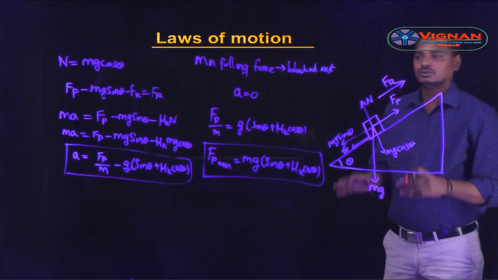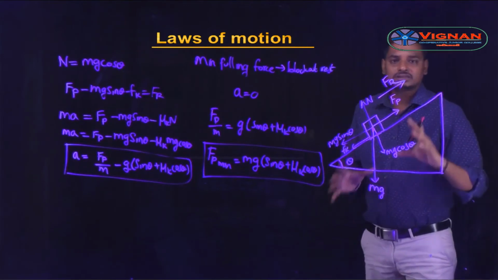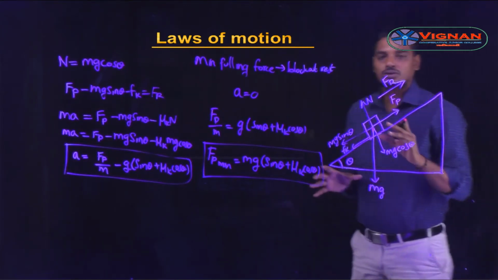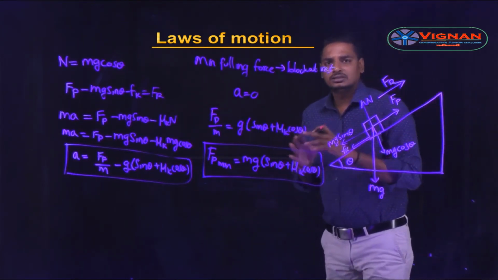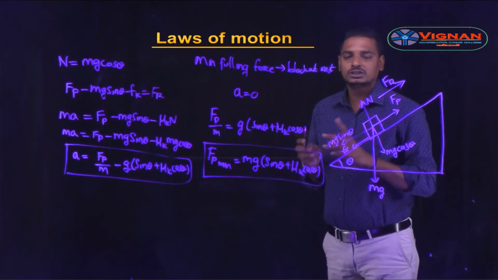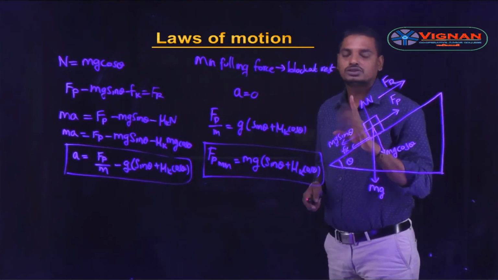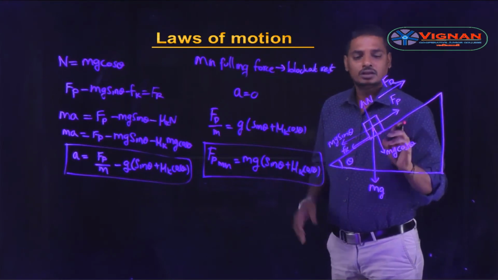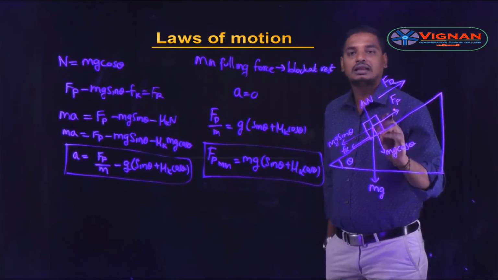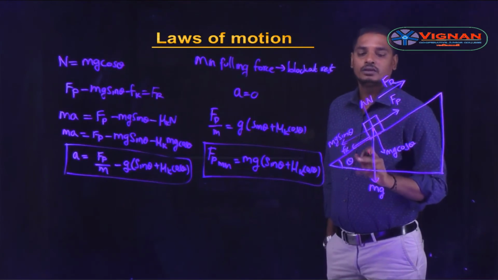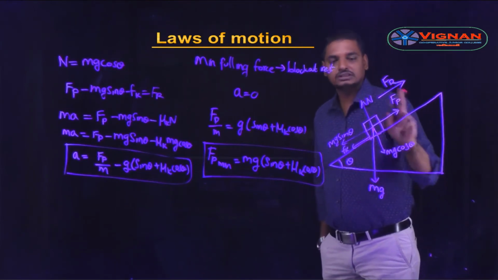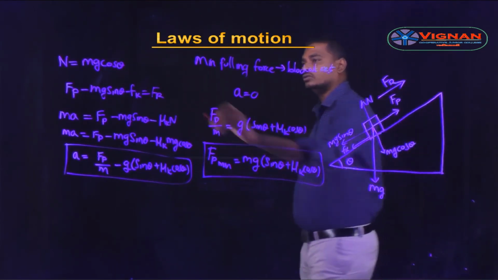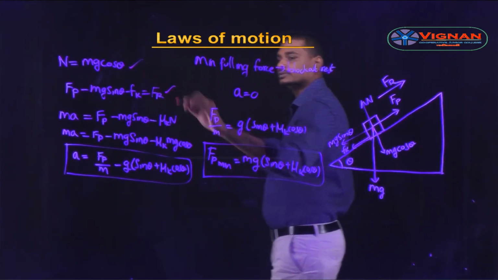Okay, so some of the questions may be asked in this manner also. So in solving all the problems, the first and foremost step is to draw the free body diagram, or draw the forces that are acting on the block. By drawing all the forces acting on the block, I have written these two equations.